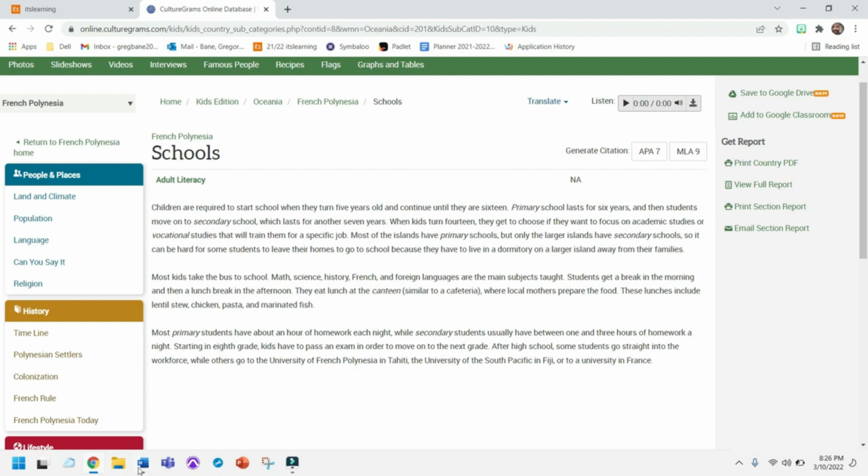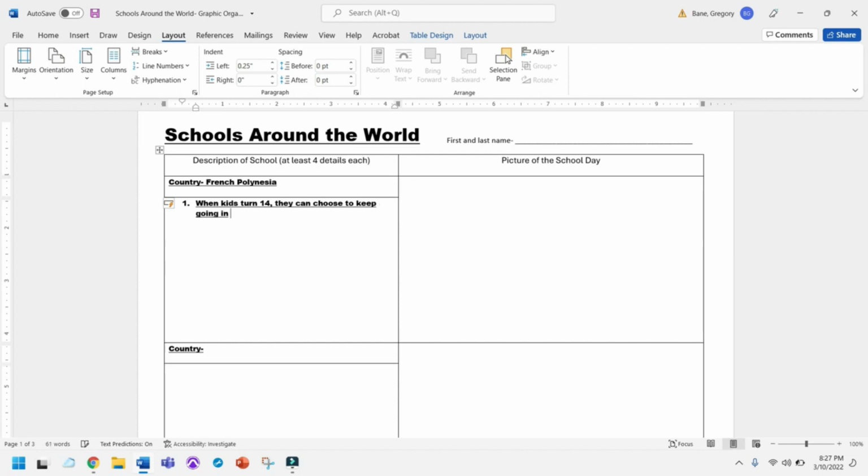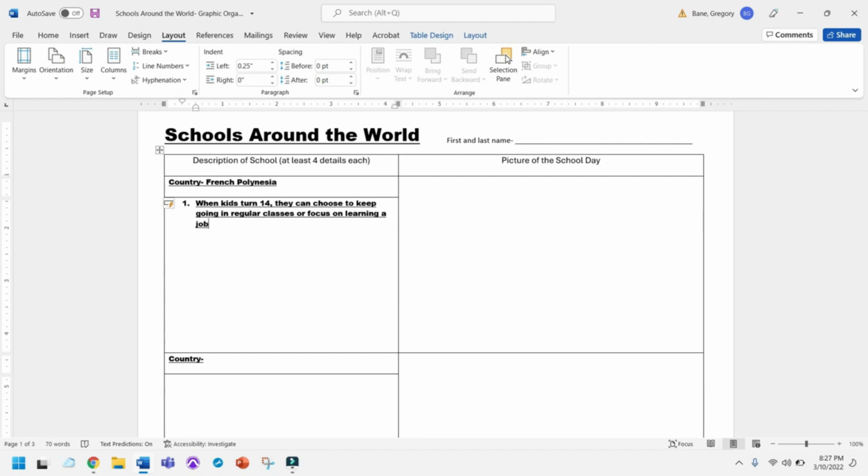So what I would do over here in this box, I'm going to put a 1. And how could I put that? When kids turn 14, they can choose to keep going in regular classes or focus on learning a job or a career.